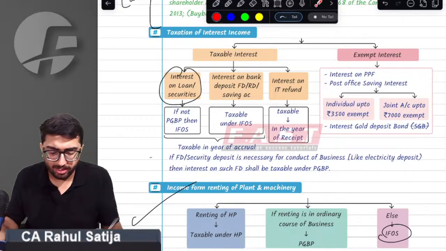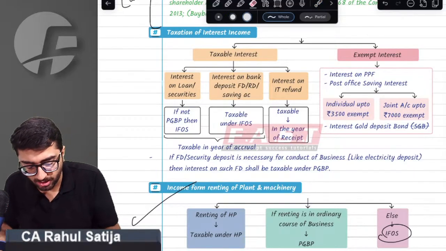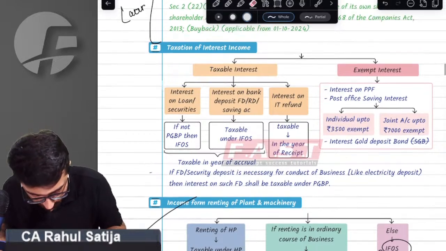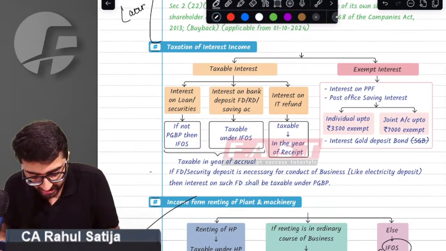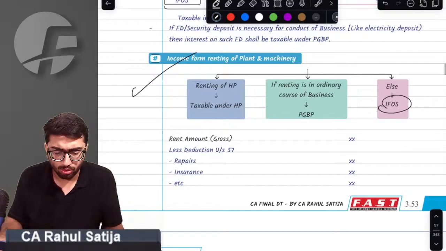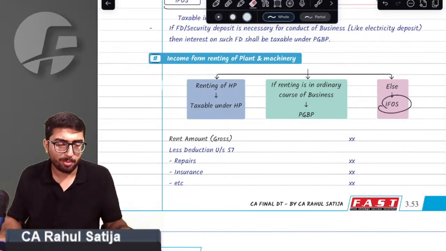Are we clear with taxation of interest? There is no point of discussion on this topic. It is a very easy topic. There is no requirement of any discussion.